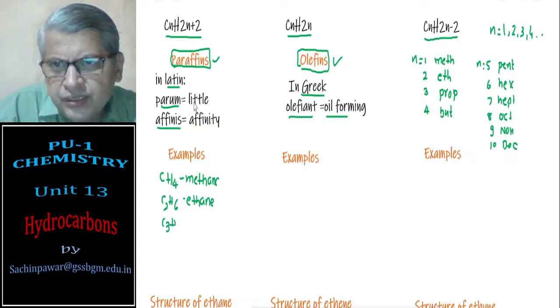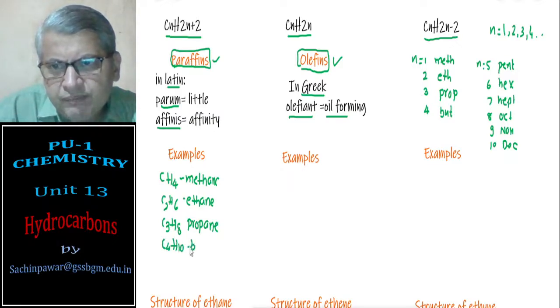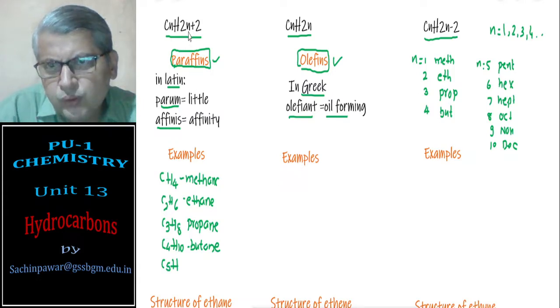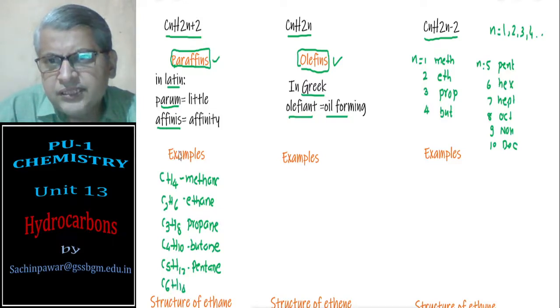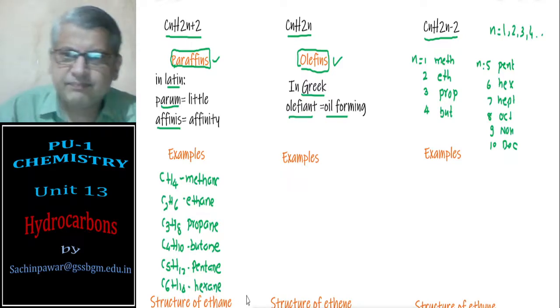C3H8, 3 into 2, 6 plus 2 is 8, is propane. C4H10 is butane. C5H12, that is 5 into 2 plus 2, C5H12 is pentane. C6H14, 6 into 2 plus 2, hexane, and so on. I can write plenty of examples.